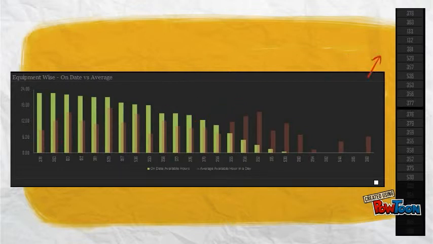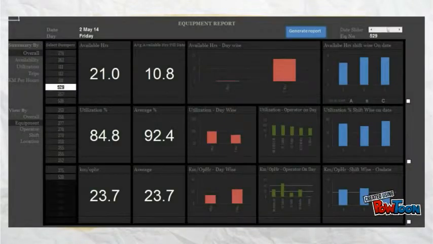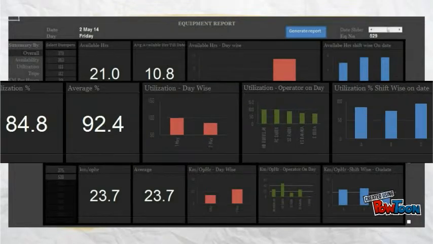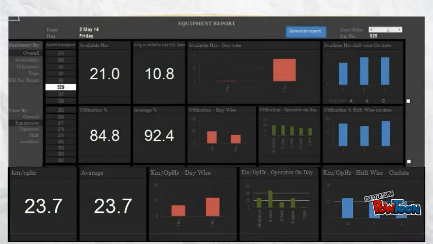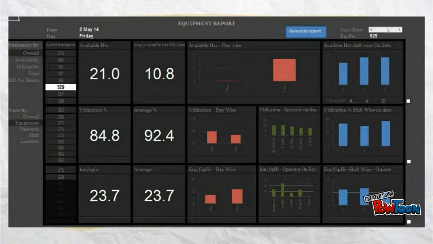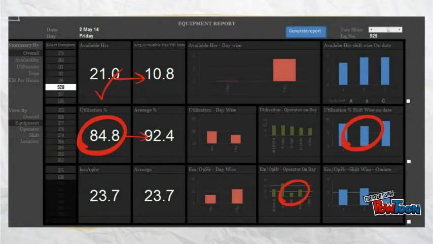More analysis, further drill down. Compare every KPI, utilization, availability and kilometer per operating hour of the equipment with its average, last week performance and shift wise to take a holistic view of the smallest part.